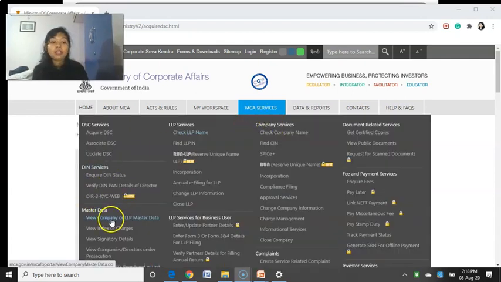From here you can see the master data list of the companies that are registered by just entering the name of the company. From here you can incorporate the company. Under run there is a name request number, name reservation. All these things you can access from this.